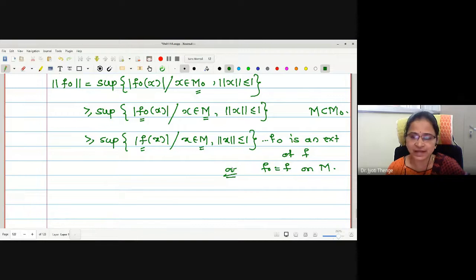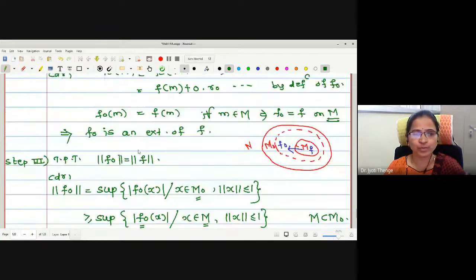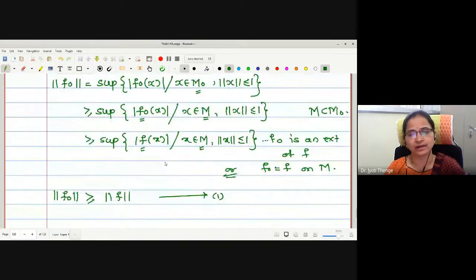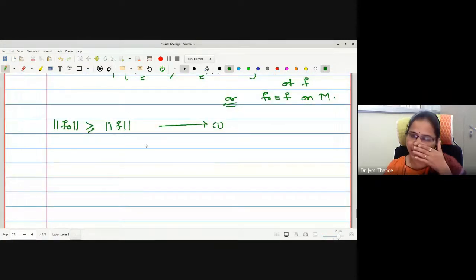Now look at this right hand side definition. What have we obtained on the right hand side? Supremum of mod f of x, x is in M such that norm x is less than or equal to 1. Therefore, may I say this is norm of f? One inequality we have proved while proving this equality, correct? Norm f naught is greater than or equal to norm of f. Now what remains to show?